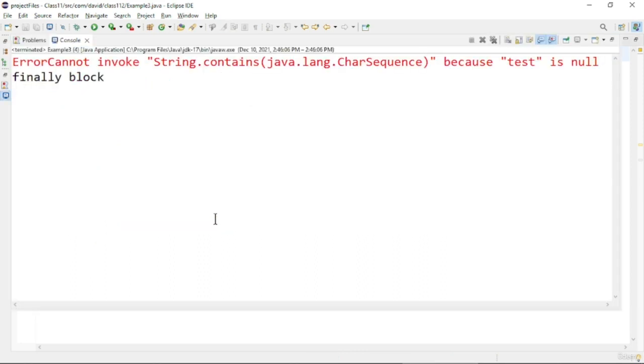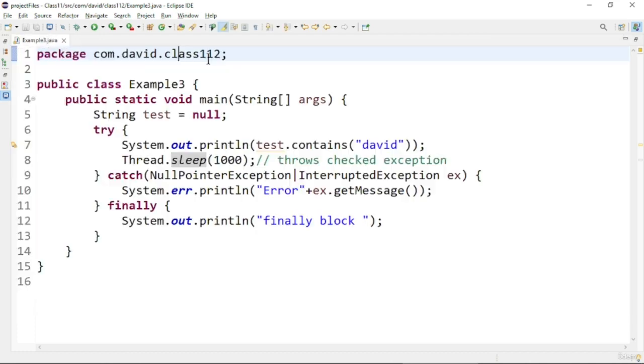So here you can see this finally block is getting executed, and this particular error message is getting thrown. The getMessage will give you the particular error message why that error occurred, and that's it about this program. In this lecture, we are seeing different types of catch block, try block and finally block. These blocks are used to handle exceptions. If exceptions come, we have to handle them manually by giving these particular blocks.